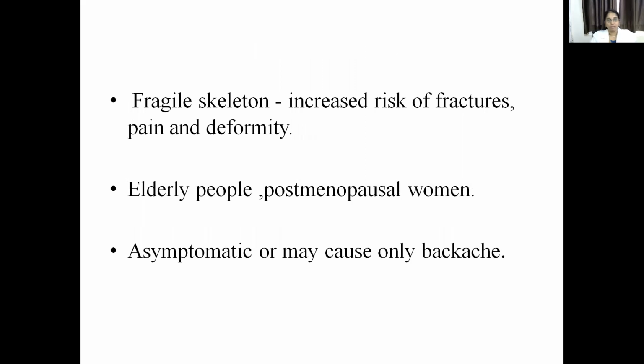What happens clinically? The patients have a very fragile skeleton. They have an increased risk of fractures, and because of the fractures and improper union, they have pain and deformity. The most commonly involved age group is elderly people, and post-menopausal women are most commonly affected. Sometimes they may be asymptomatic. They may not have many fractures, or they may present with usual backache. So asymptomatic or a slight backache is the presentation, and sometimes fractures are the presentation.